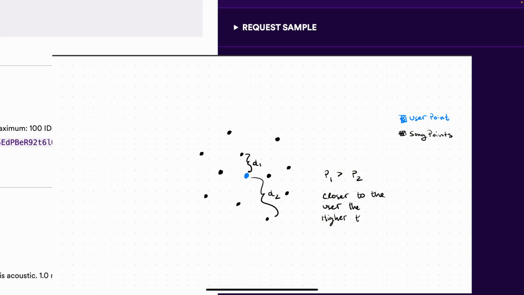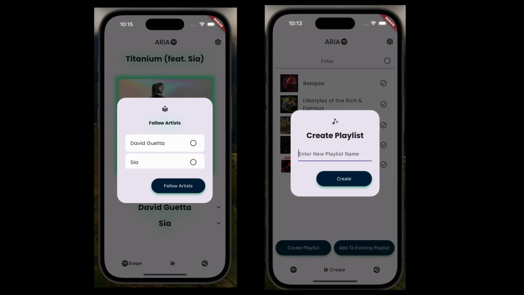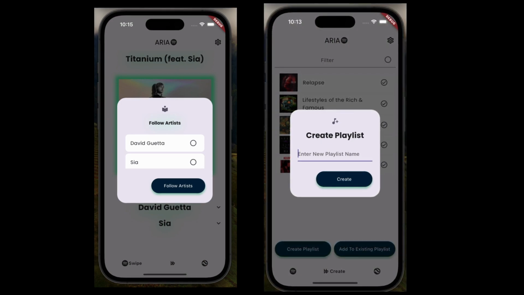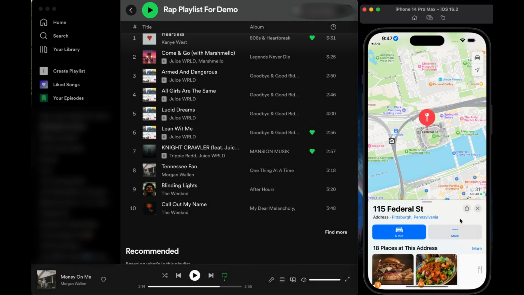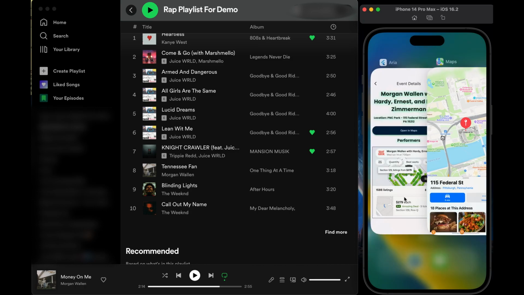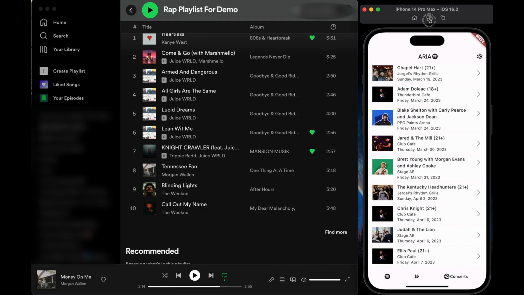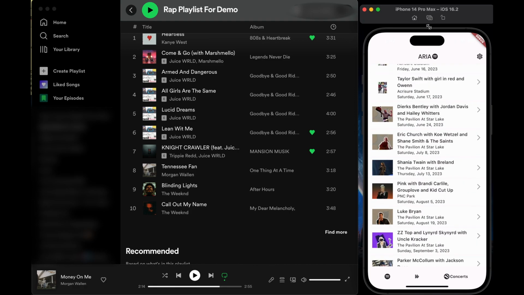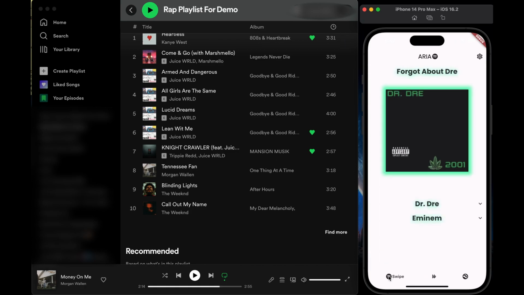Now, as this video plays in the background, you will notice a few things. One, it is completely integrated with Spotify. You're able to add songs to playlists, create new playlists, add songs to your liked songs library, and follow different artists. I mentioned creating playlists. There is an entire screen to go through the songs that you have liked during the run of this app, and you're able to select the songs that you want, filter them, and create new playlists. And the final page that you will see in this app is a concerts near me screen. This screen shows concerts that are recommended for you based on the artists that you probably like.